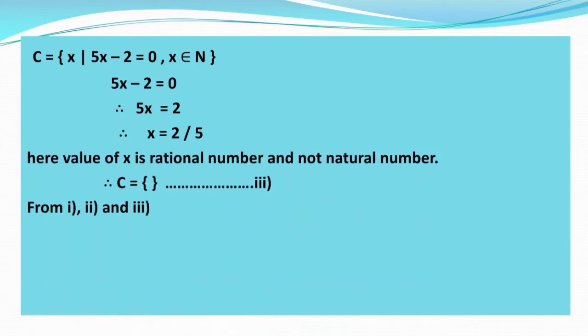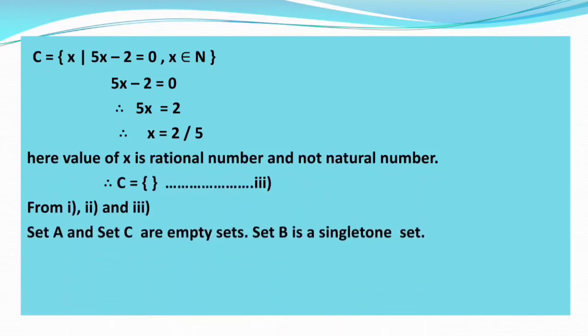Now from statement 1, statement 2 and statement 3, we can say that only set A and set C are empty sets. Okay, and set B is a singleton set because in set B, 0 is your element. Therefore it is a singleton set. It is not an empty set. Only set A and set C are empty sets.